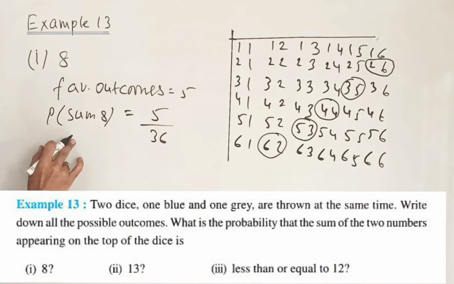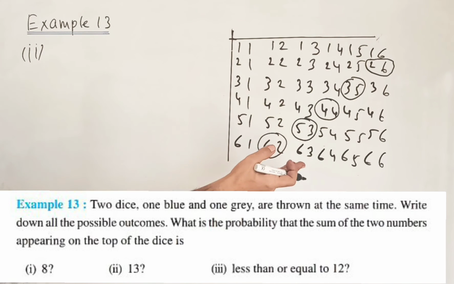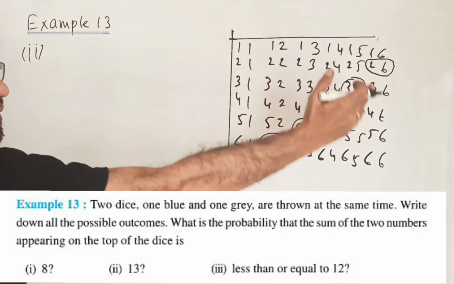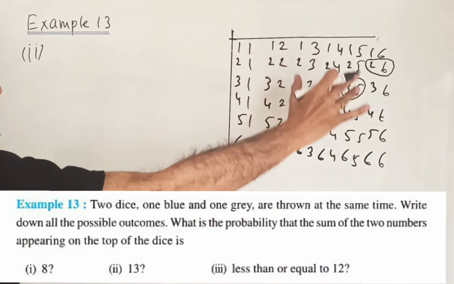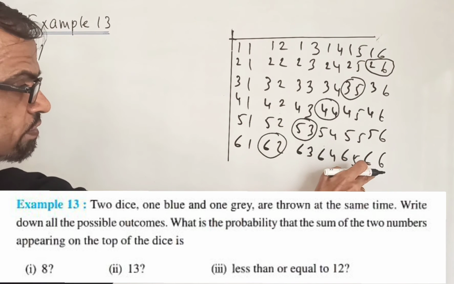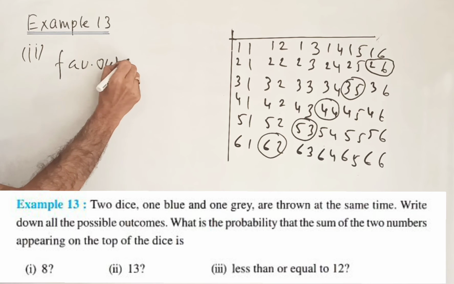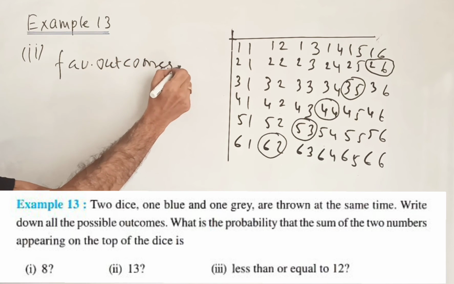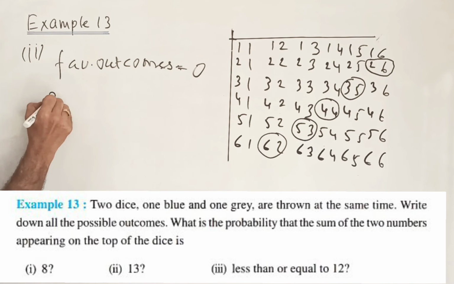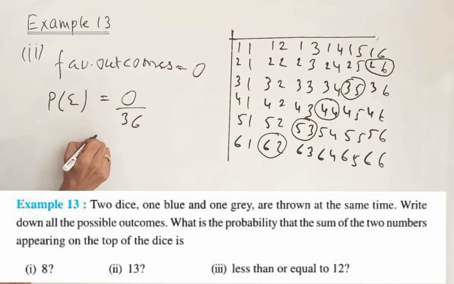Let us see the second one. The second is when the sum is 13, and 13 is greater than 12, so it is not possible. You can see at a glance there is no possibility of 13 because the maximum sum is 6 plus 6, 12. So the favorable outcomes are 0. So the probability of the event is 0 upon 36, which means 0. This is called the impossible event that we learned in the previous video.